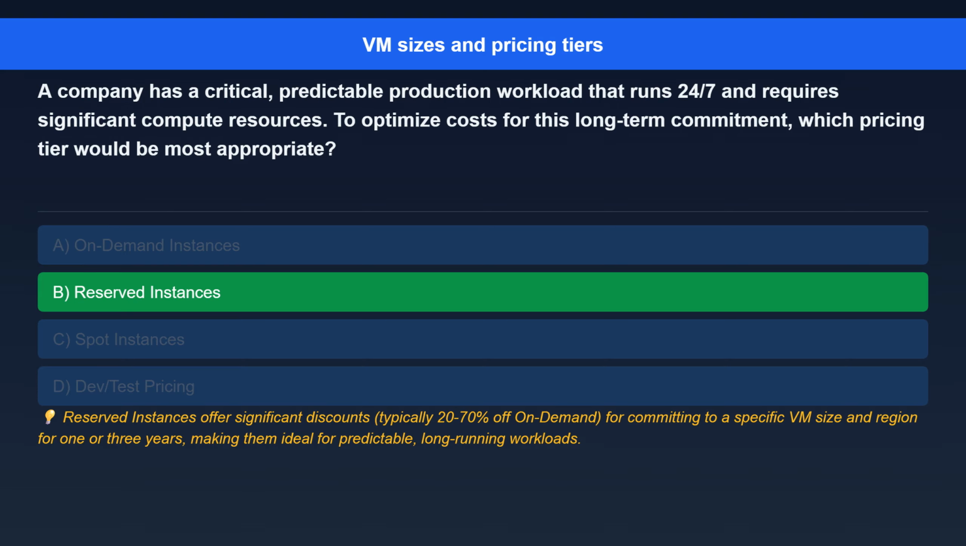The correct answer is Reserved Instances. Here's the explanation. Reserved instances offer significant discounts, typically 20 to 70% off on demand, for committing to a specific VM size and region for 1 or 3 years, making them ideal for predictable, long-running workloads.